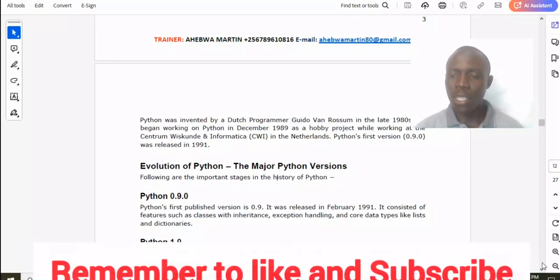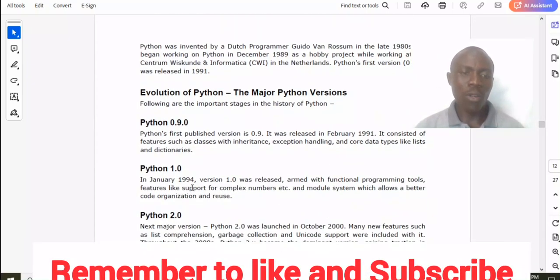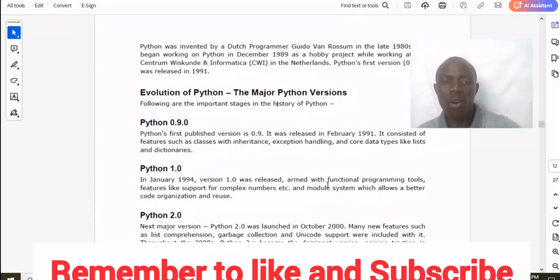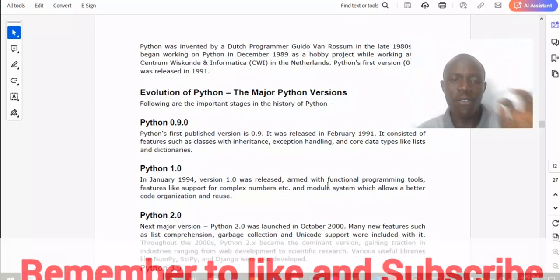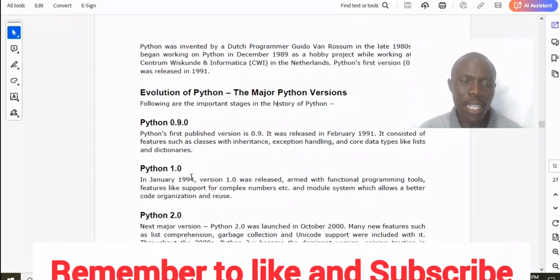Now let us see Python 1.0. In January 1994, version 1.0 was released, armed with functional programming tools, features like support for complex numbers, and a module system, which allows better code organization and reuse. So you see, this version was the upgrade of the first version. Python 1.0 was the upgrade of Python 0.9.0.